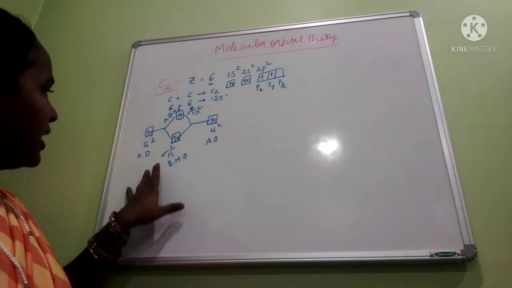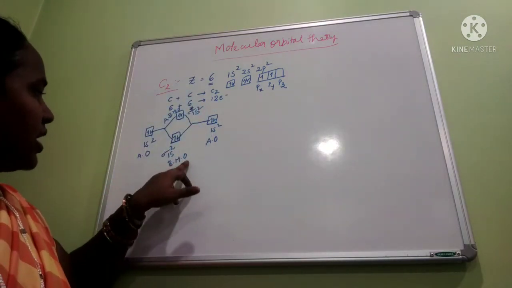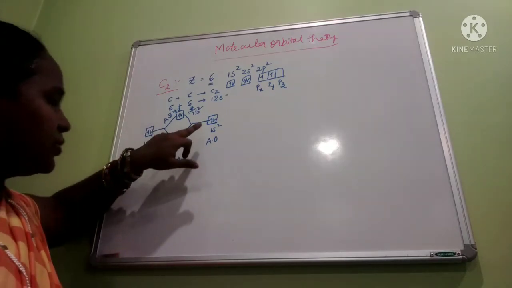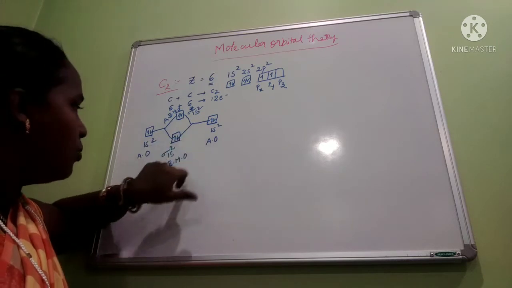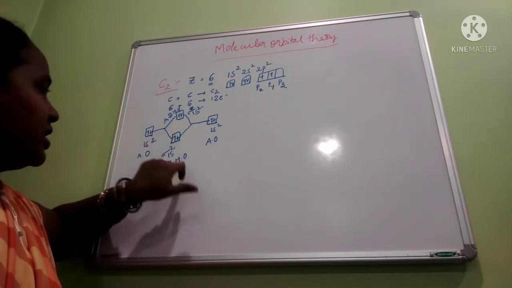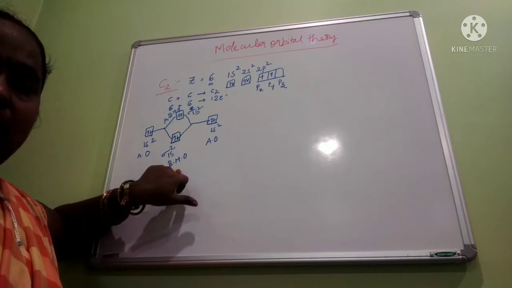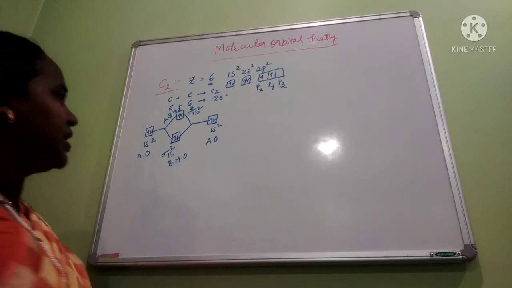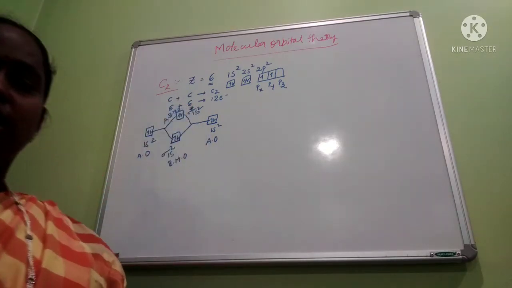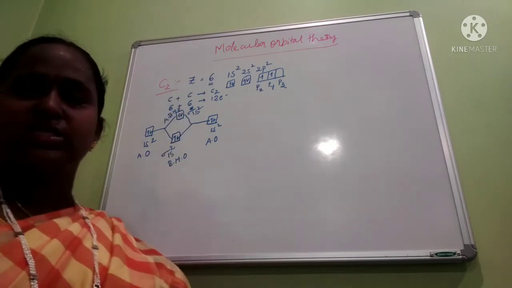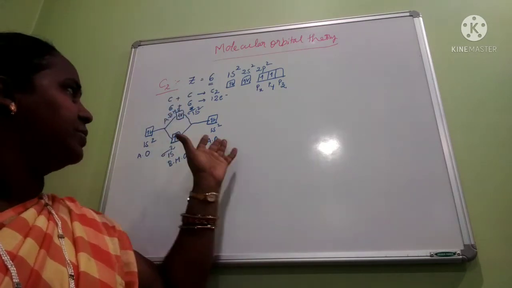Okay. Here another thing: the bonding molecular orbital is present at a lower energy level when compared to its parent atomic orbital. For bonding to form, it has to lose some energy. That's why bonding molecular orbitals always have less energy when compared to their parent atomic orbitals. The anti-bonding molecular orbital has more energy when compared to its parent atomic orbitals.